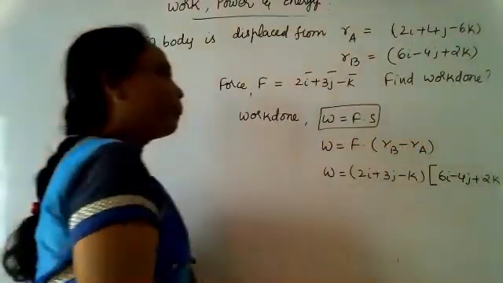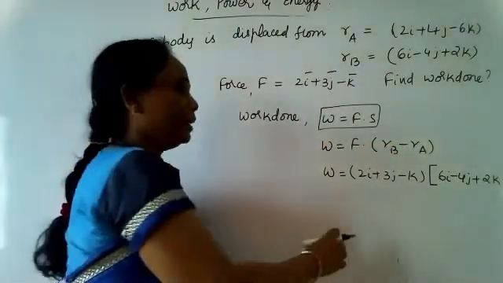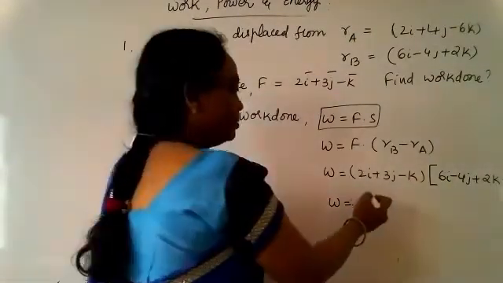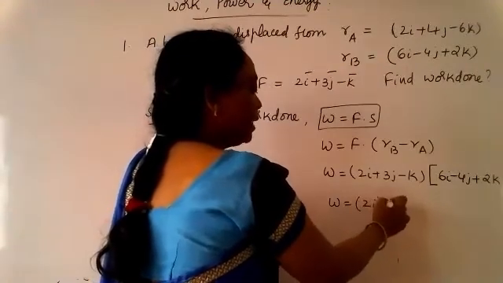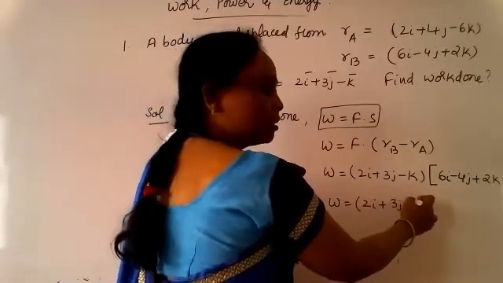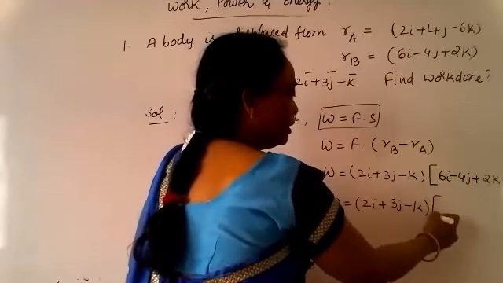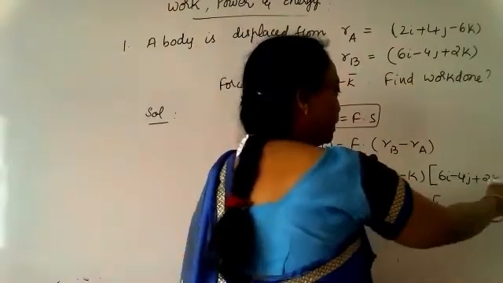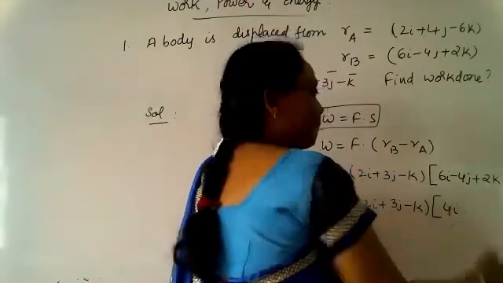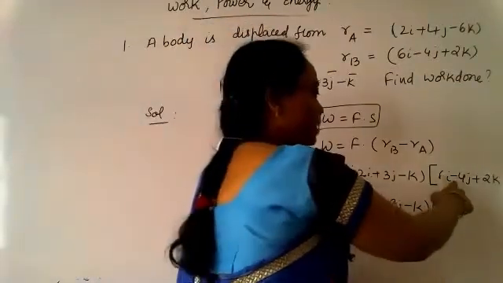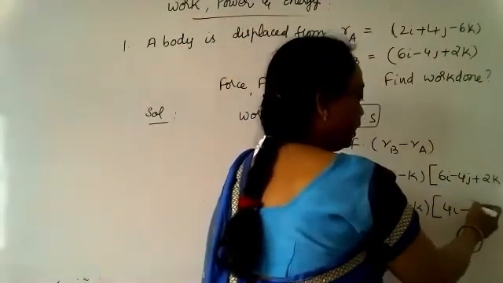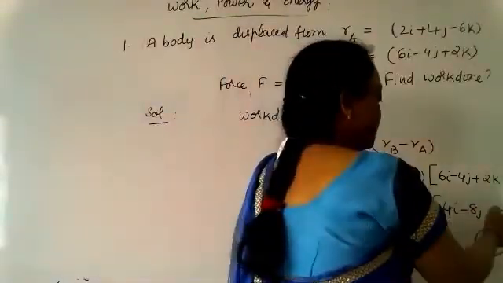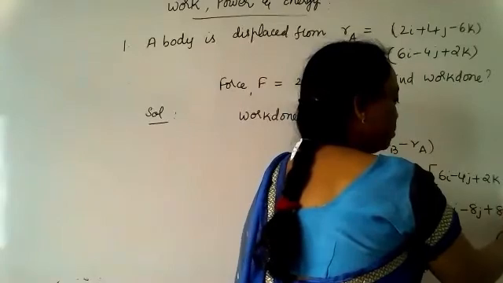This is the substitution for RB minus RA, and W goes to... suppose you take the force as 2i plus 3j minus 4k. In this case, subtracting, we get 4i, then minus 4j minus 4j, which is minus 8j, and then plus 2k and plus 6k, which reaches 8k.